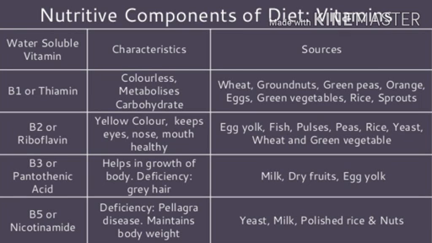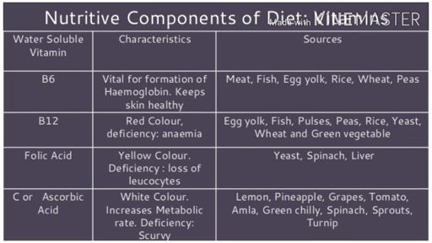Vitamin B3, niacin, is helpful in growth of the body. Sources are egg yolk and dry fruits. Vitamin B5, pantothenic acid, is helpful in maintaining the body weight, and sources are yeast, milk, polished rice, nuts. Vitamin B6, formation of hemoglobin. Sources are fish, egg yolk, yeast, rice. Vitamin B7, biotin, helpful in releasing energy from carbohydrates. Sources: fresh vegetables, cereals, egg yolk.